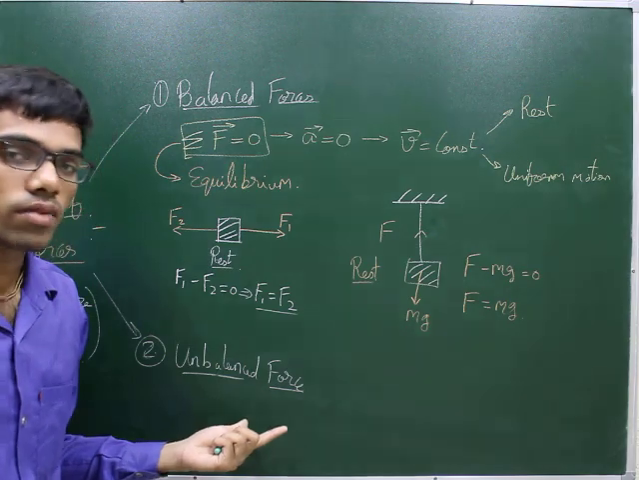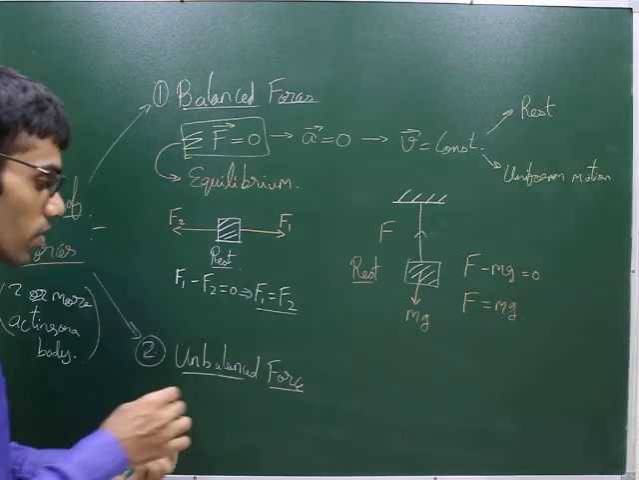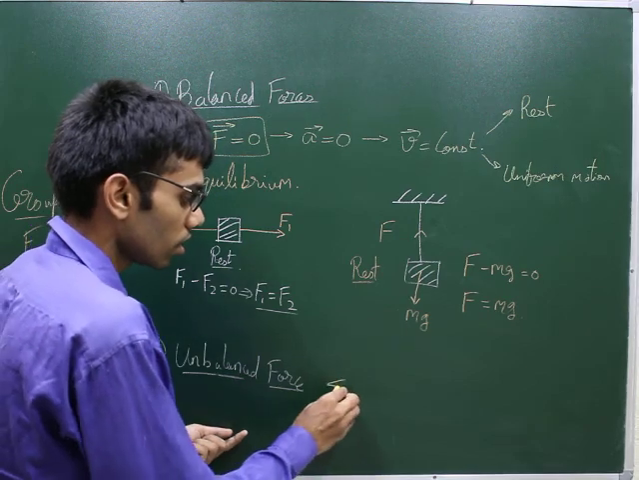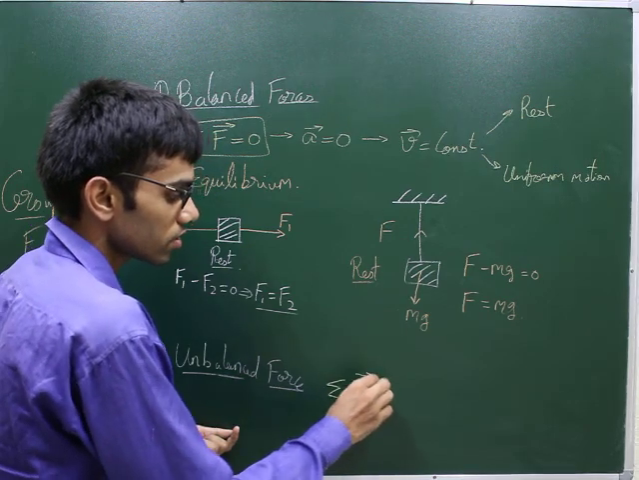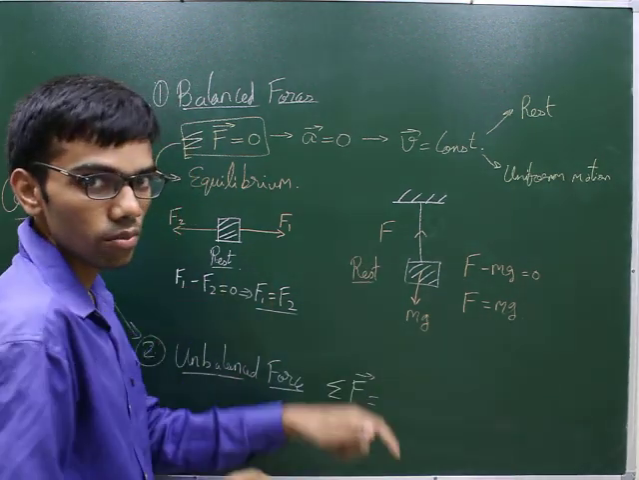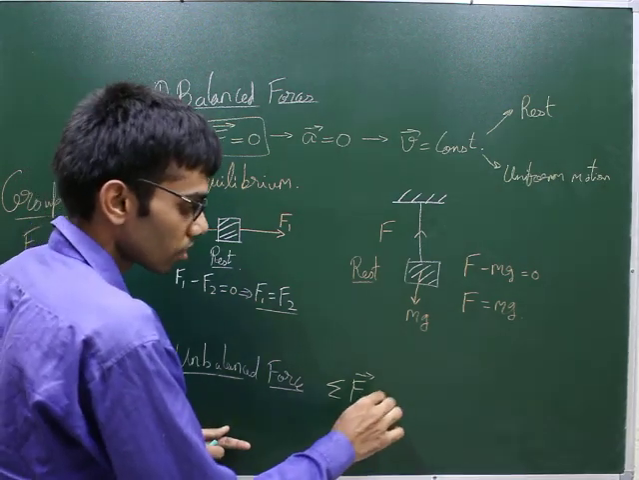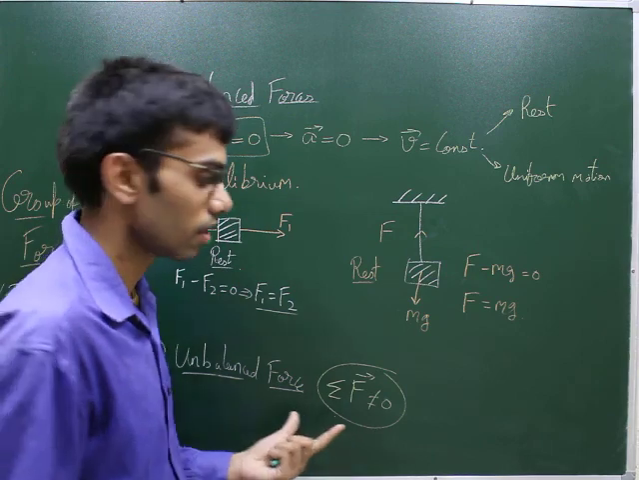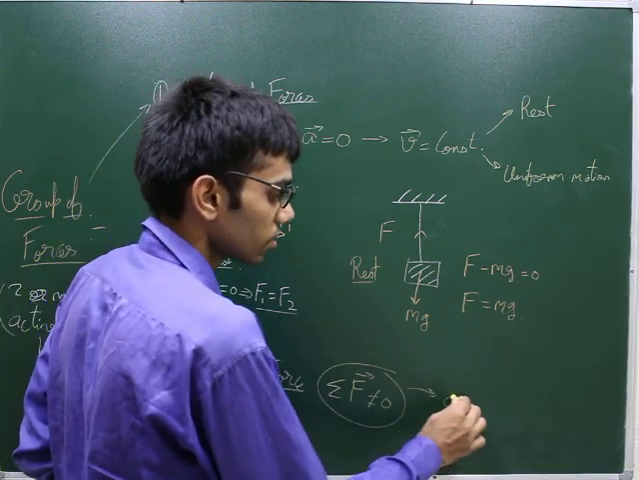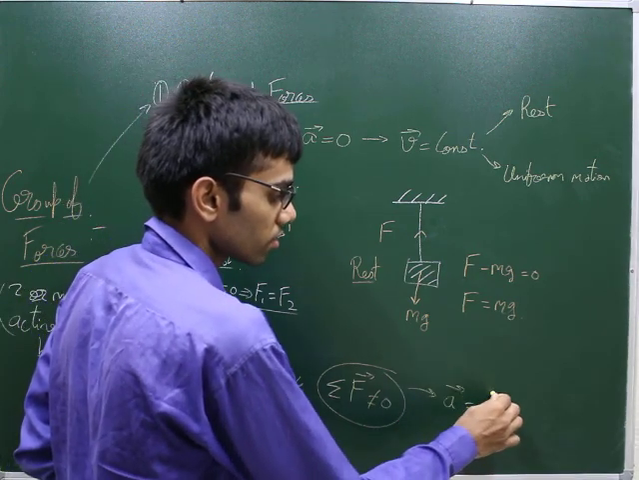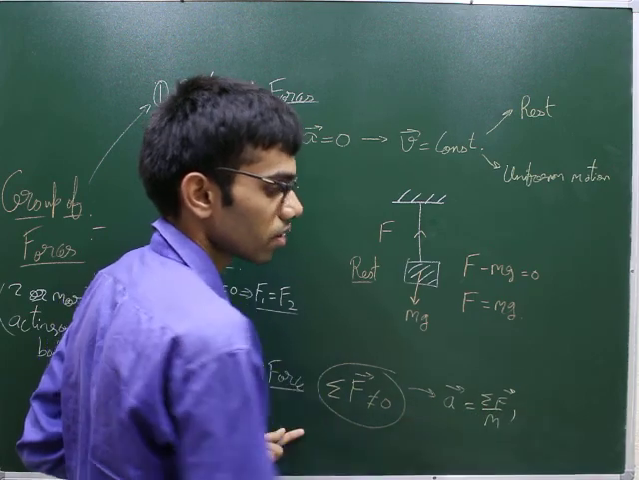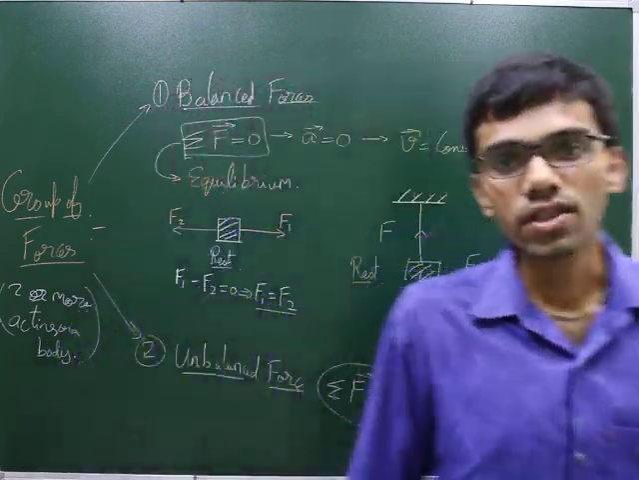Now for the case of unbalanced forces: they do not balance each other. That means the sum of all the forces acting on the body is not equal to 0. This is an unbalanced force. So in this case our acceleration will not be 0. The acceleration will be the sum of all forces divided by mass, and due to this the velocity will change.